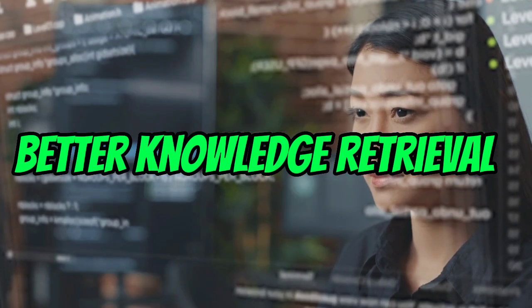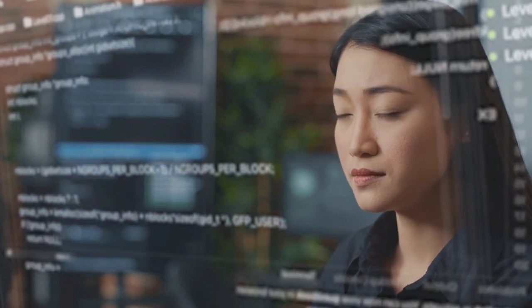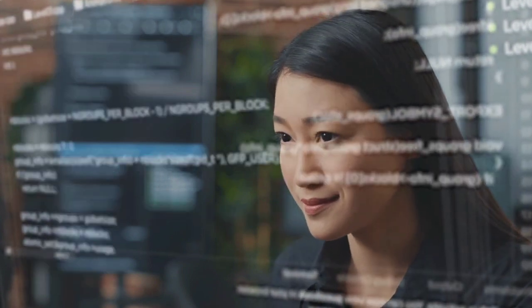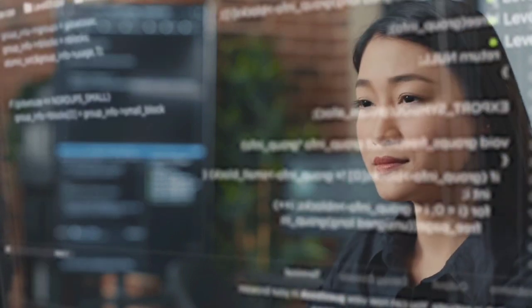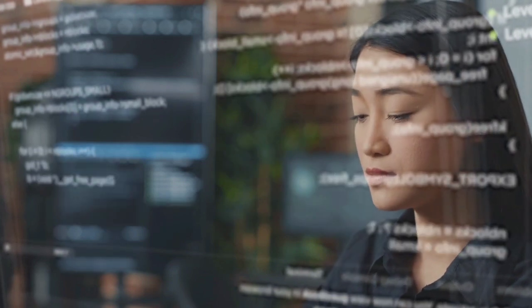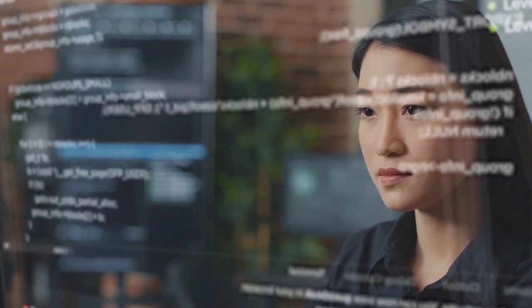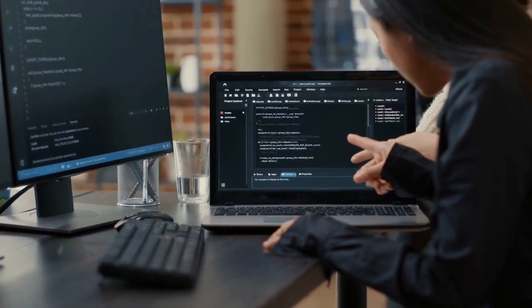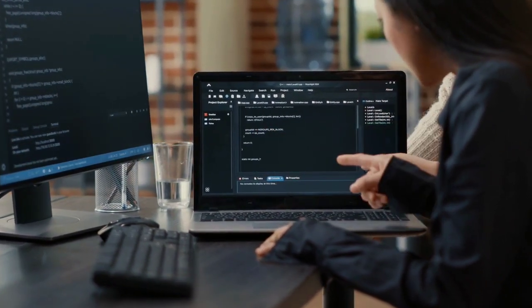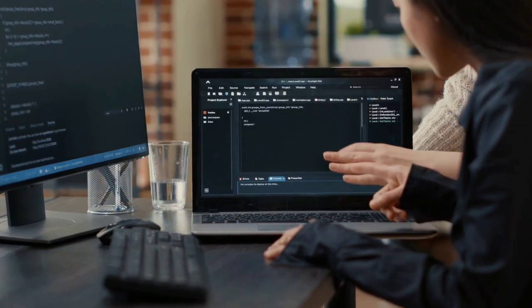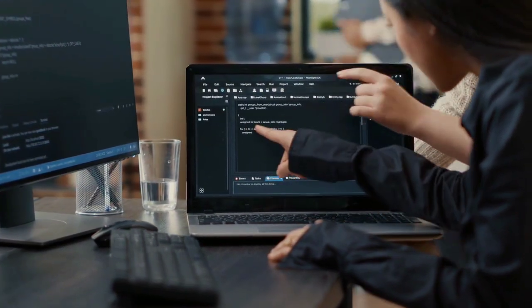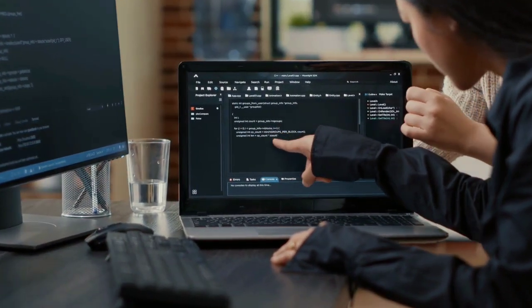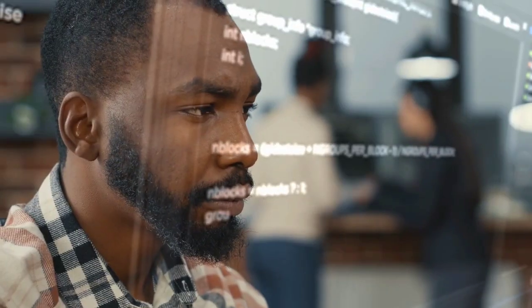Better knowledge retrieval is another significant improvement in ChatGPT. It can better understand the user's queries and deliver more accurate and relevant responses because it has access to a broad and diversified range of information. ChatGPT is better at finding and retrieving relevant information, which can assist in answering users' more complicated and specialized questions.